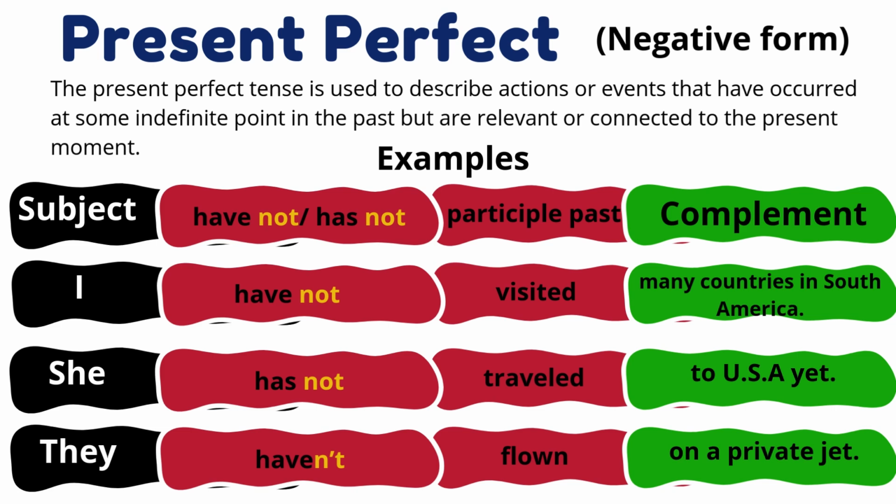Okay, check this structure. After your auxiliary verb, you need the word not, the negative not. When you use have, you use not.